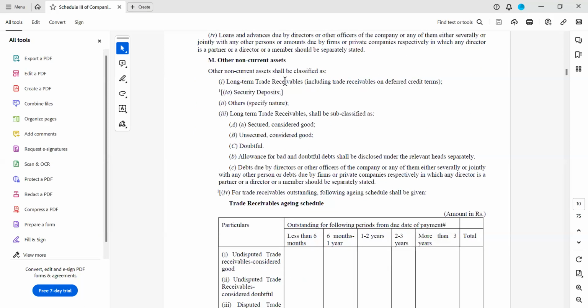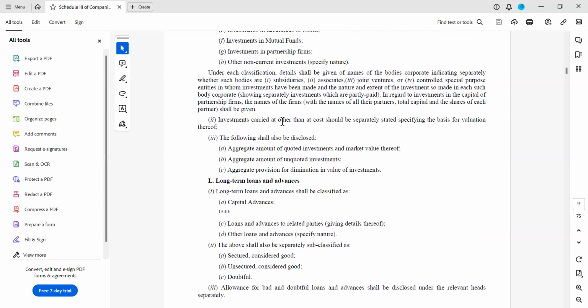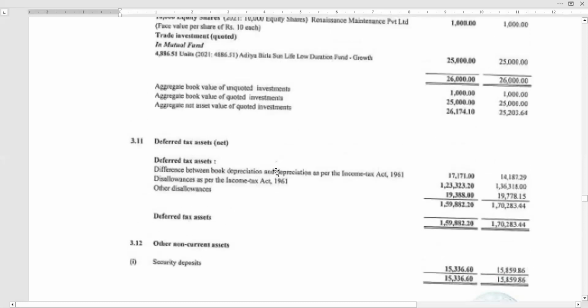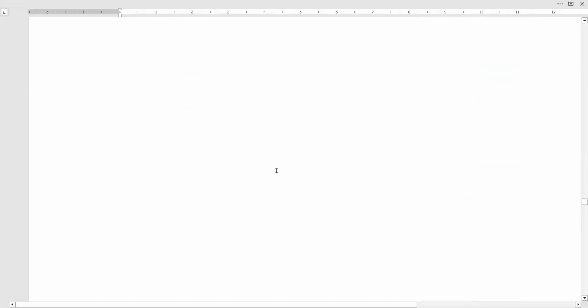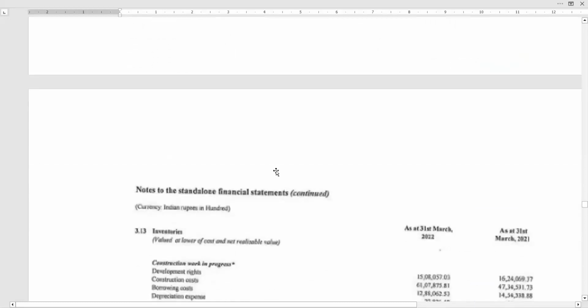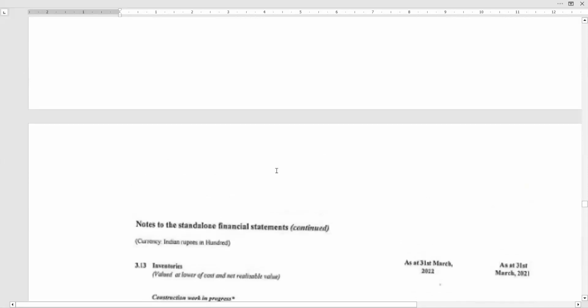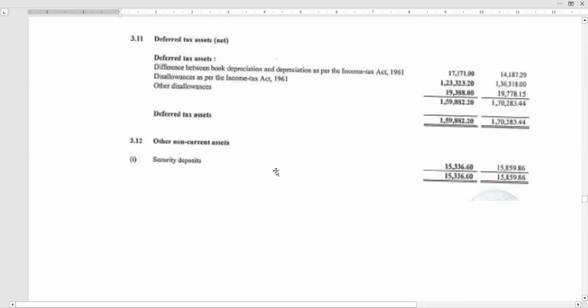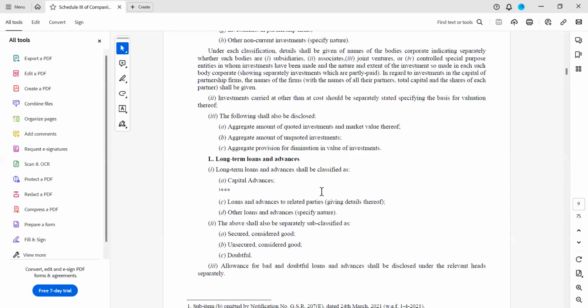Other non-current assets. Okay. Long-term loans and advances. There are no long-term loans and advances here. That is the reason they have skipped that line. Okay, now from other non-current assets, it is going to current assets. So let us see long-term loans and advances.